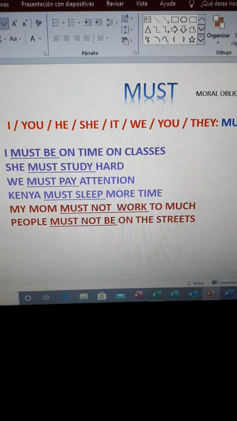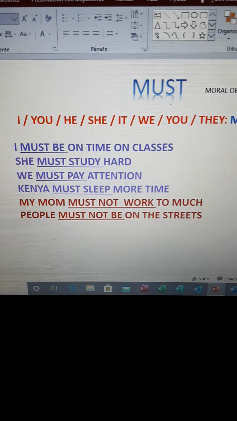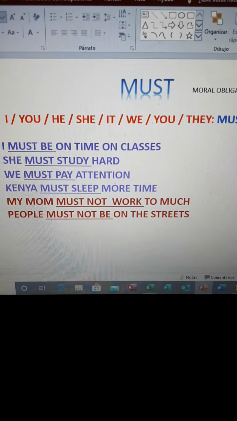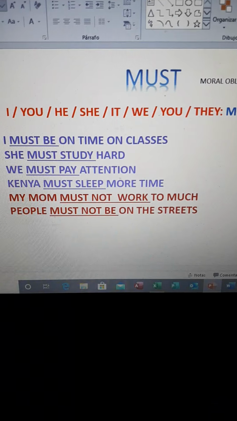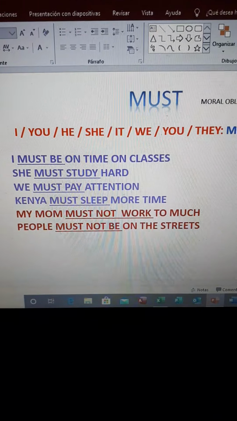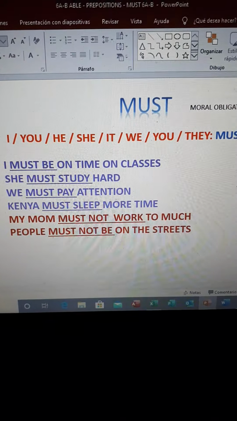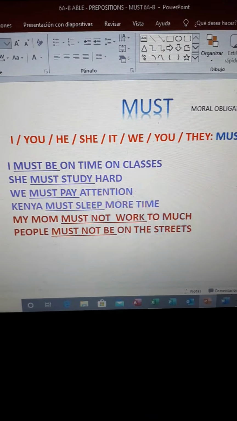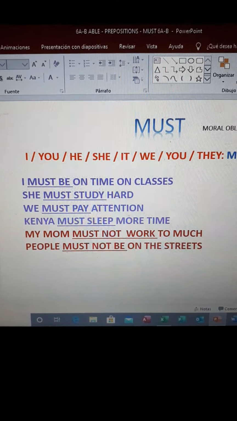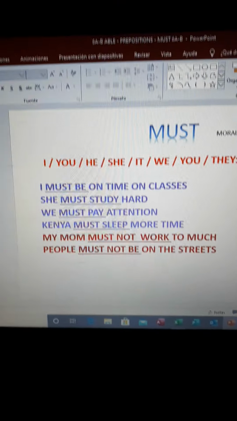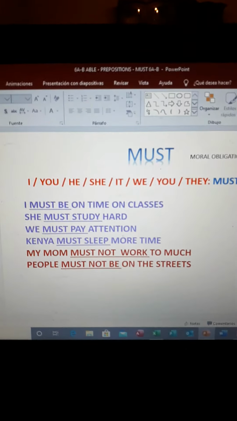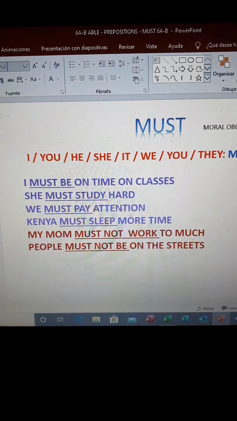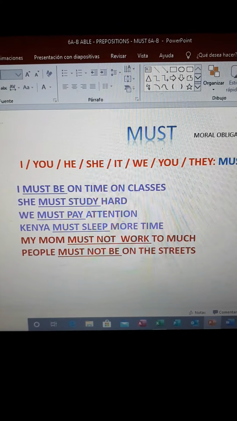People, for example, in this moment that we are in the quarantine, people must not be on the streets. So must, remember that is to talk about a moral obligation. And remember that you can use it with any kind of action, but it has to be in the base form.